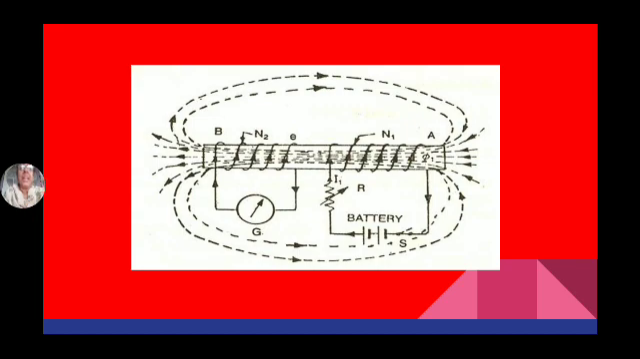Now the statically induced EMF is also of two different types: self-induced EMF and mutually induced EMF. Now we said that to develop the EMF, the change in flux is required. Flux, magnetic field is applied. If the EMF is induced in a conductor due to change in its own magnetic flux, then the EMF is known as self-induced EMF.